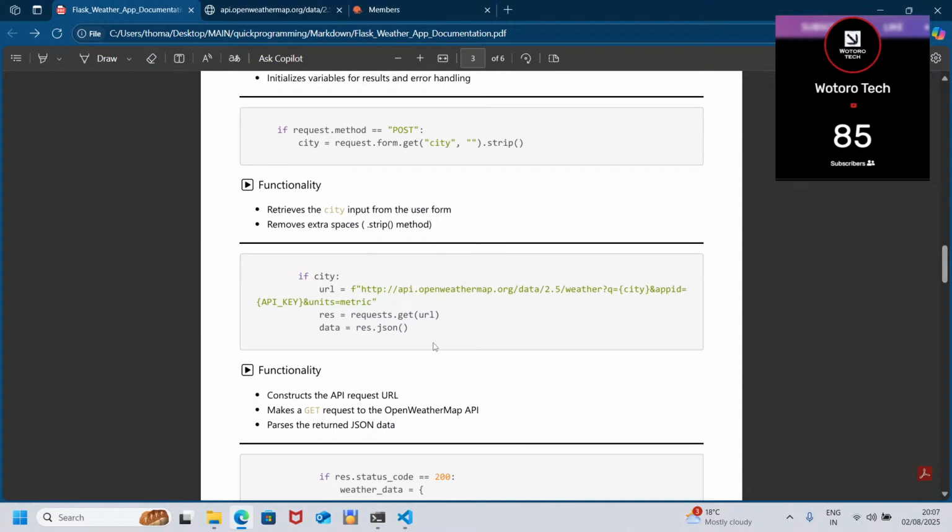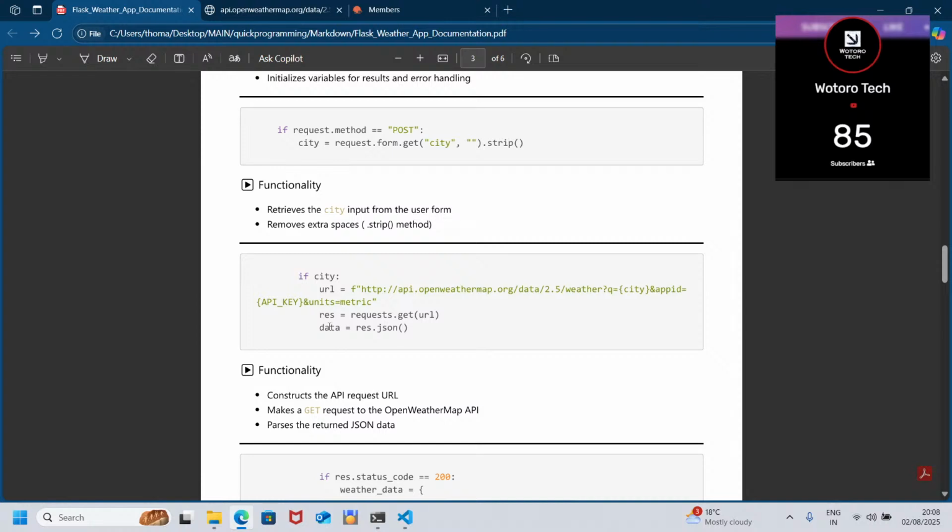Here, we are going to have the URL. This is where we're going to put our URL. This is how you request data from the API. You have the URL, then we have the response, which can be any word, like res. You should pay attention to Python naming conventions.